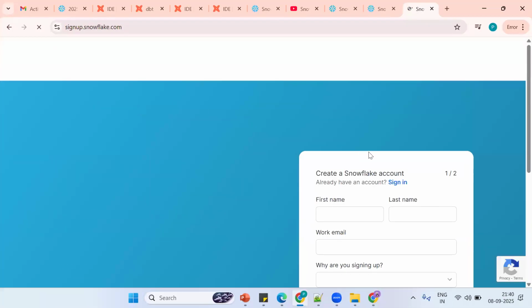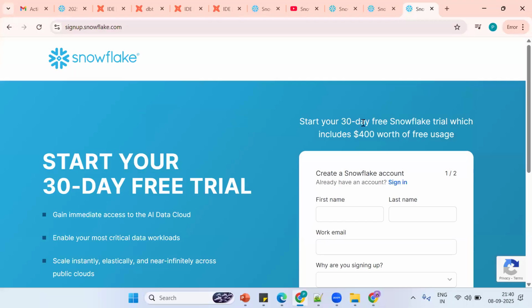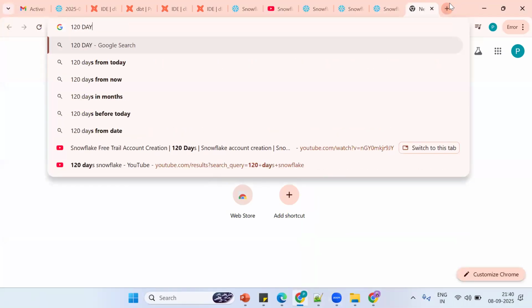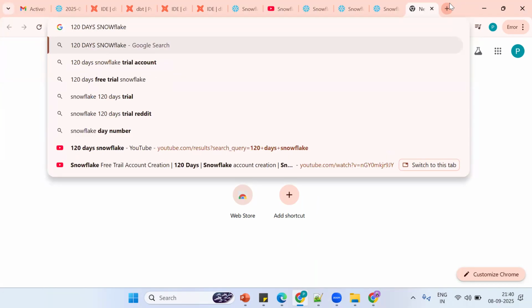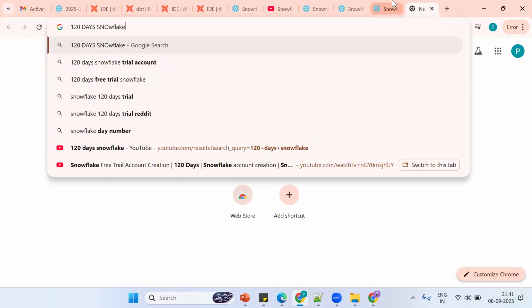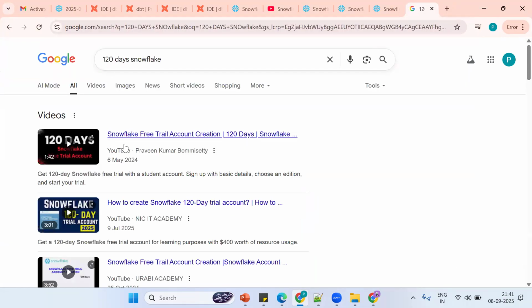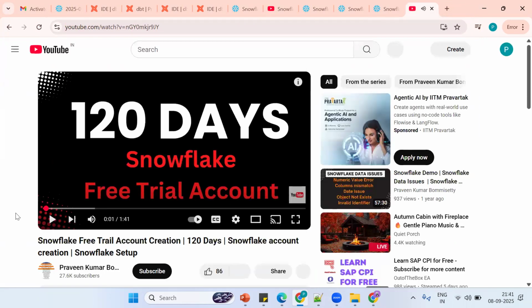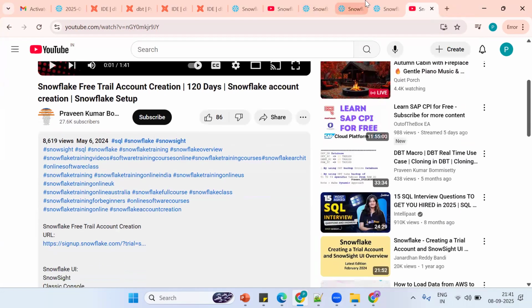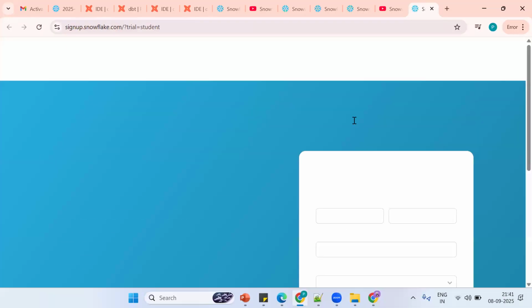You see now what happened? We'll get 30 days of free trial. If you want to get more days, simply search for 120 days Snowflake. You'll get the first one, so click the first one. See, down below the link will be there. By default you get 30 days. If you want more days, we can click here. We'll get a 120 days free trial. So, free trial account.